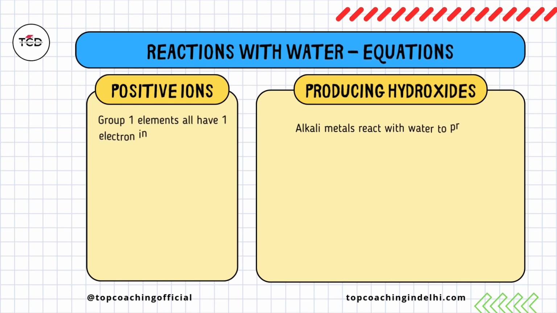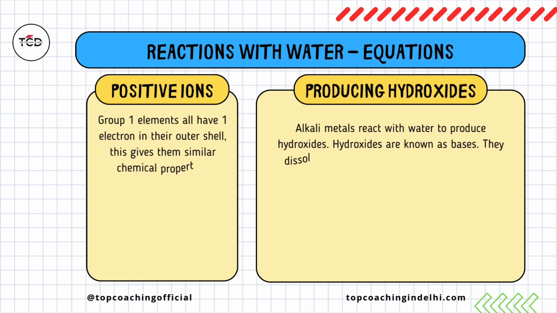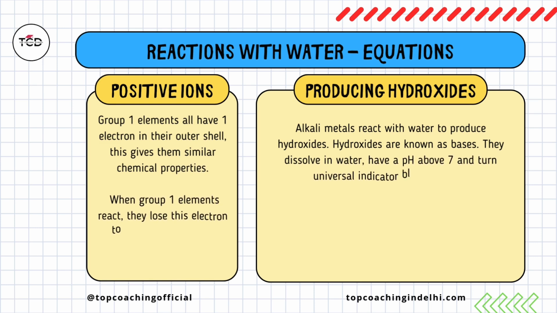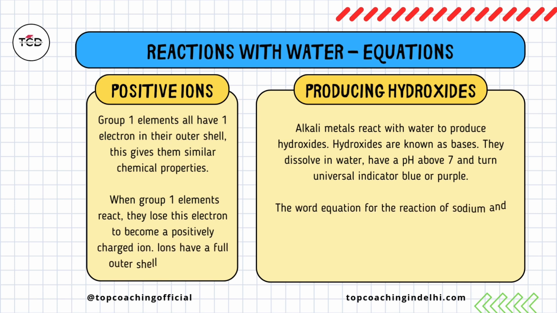Reactions with water equations. Group 1 elements all have one electron in their outer shell. This gives them similar chemical properties. When group 1 elements react, they lose this electron to become a positively charged ion. Ions have a full outer shell of electrons.